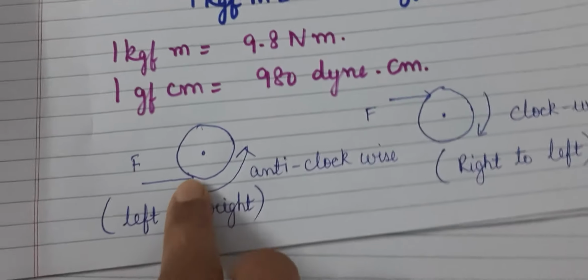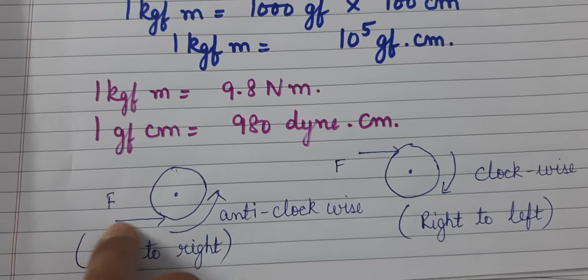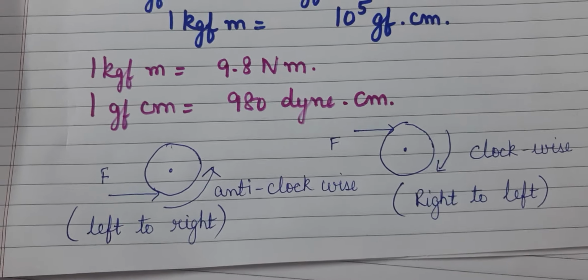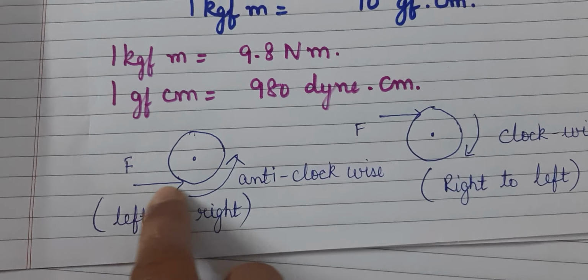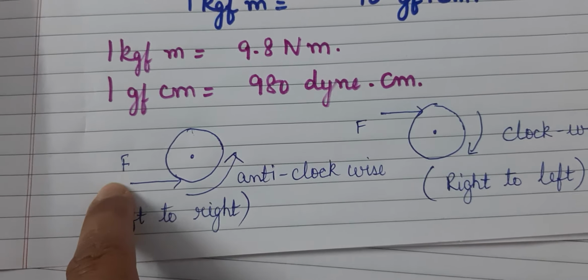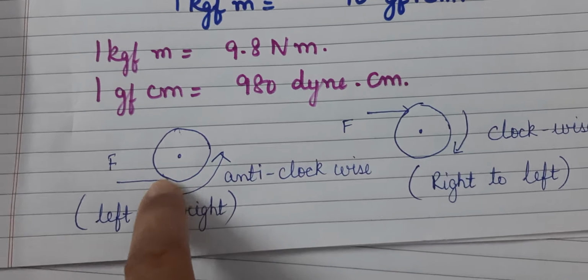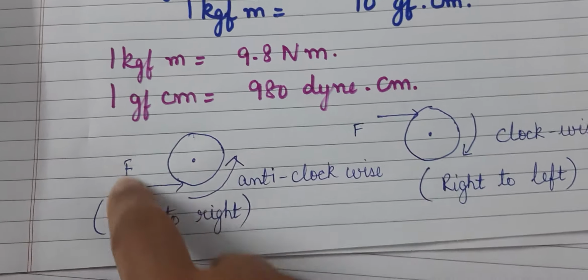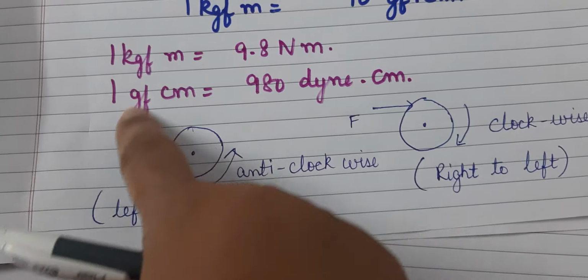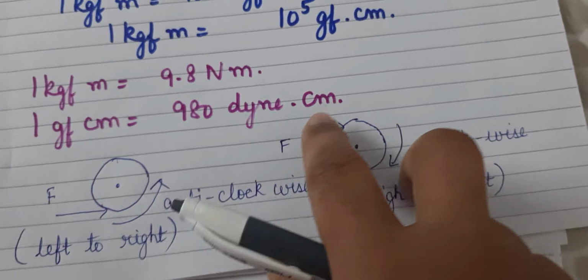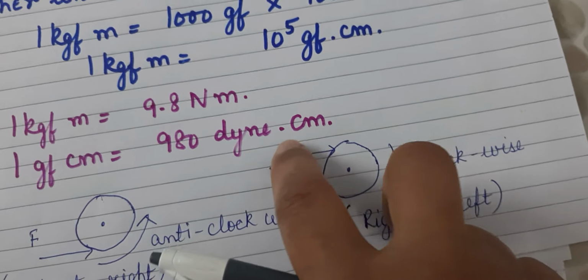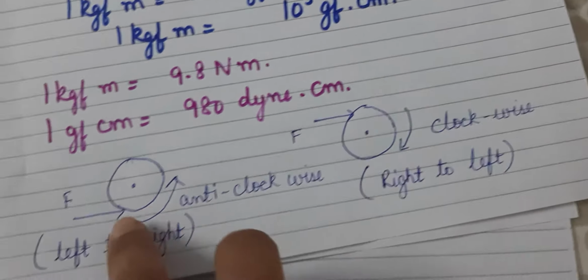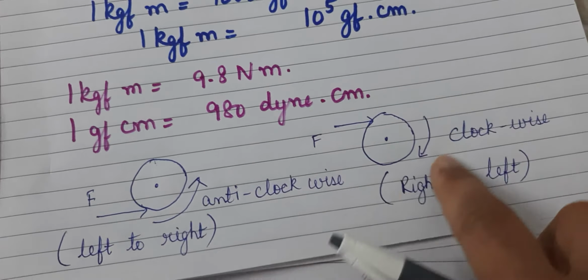Okay. Now, when you apply a force on a pivoted body, I told you it brings about rotation. Now, let's see what type of rotation you can bring about, depending upon the point at which the force is applied. When the force is applied at this particular point, the body will move from left to right, and that is called anti-clockwise moment of force. And when you apply a force at this particular point, the body is now going to rotate in clockwise direction, from right to left. So left to right is anti-clockwise, right to left is clockwise.